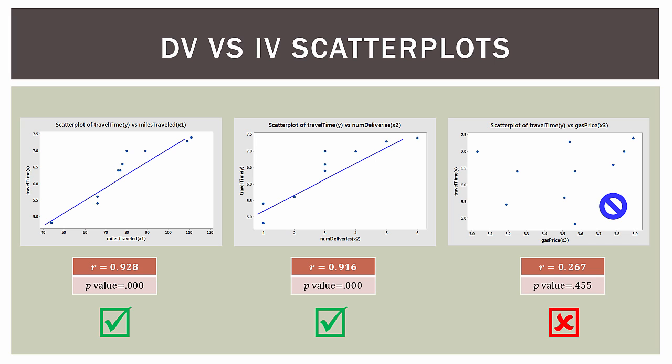Now our third independent variable, gas price, does not. As you can see, the data points do not form any pattern. They're kind of all over the place. And we can see that in the correlation. It's 0.267 with a p-value of 0.455. That is not significant, so we'll put a red X there. So gas price x3 does not have any sort of linear relationship to the dependent variable right off the bat. So usually we would just go ahead and remove that from the model, because if it doesn't have one to begin with, it's not going to contribute anything to the regression. But of course, for now, we're going to leave it in and see how it affects our numbers as we go forward.